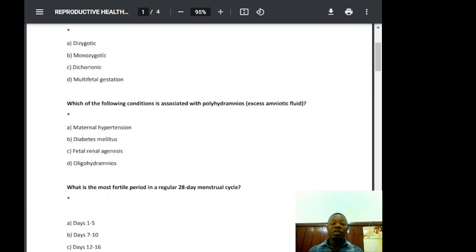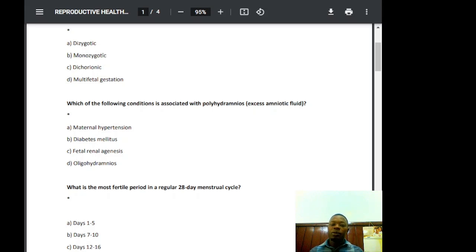Other conditions associated with polyhydramnios are congenital anomalies like neural tube defects. I know you know about spina bifida or cystica. I hope you know about them. Cardiac malformations are more common in diabetic pregnancy, contributing to polyhydramnios. Fetal respiratory distress syndrome can develop due to preterm labor, a risk in polyhydramnios as well. So just to conclude, diabetes mellitus causes fetal hyperglycemia, leading to osmotic polyuria and polyhydramnios.